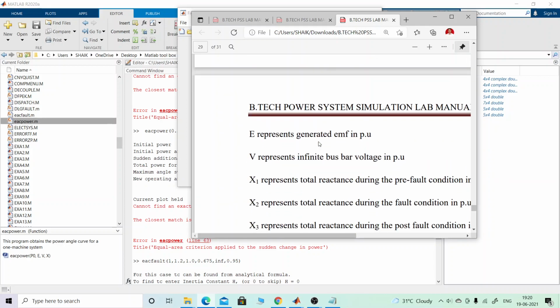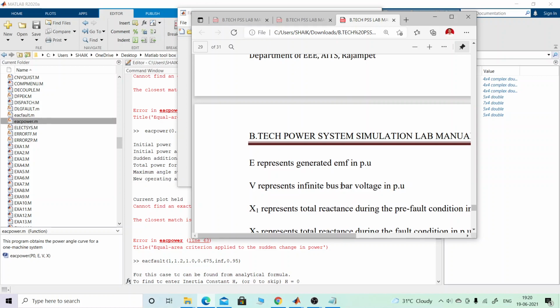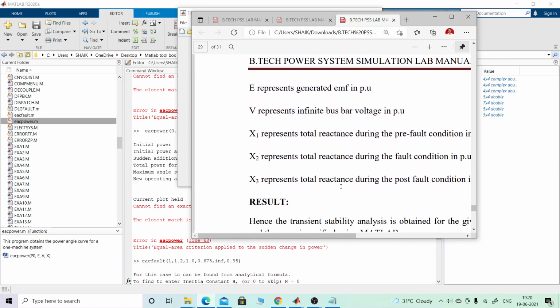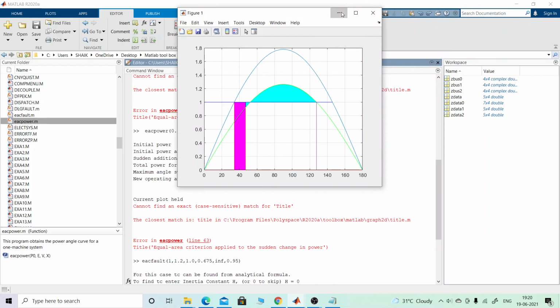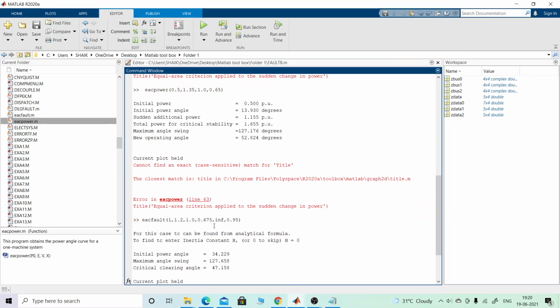X1 indicates the pre-fault condition, X2 the fault condition, and X3 the post-fault condition. What should be the values there? As shown, at the time of fault it is infinite.